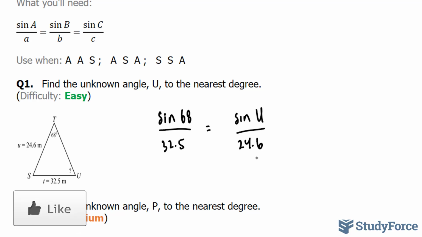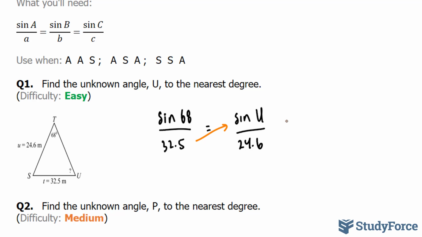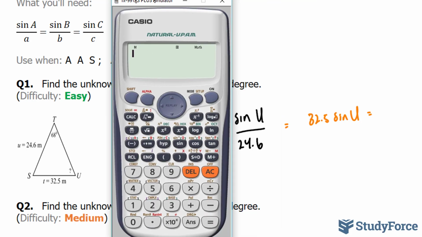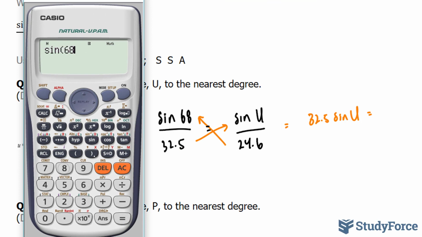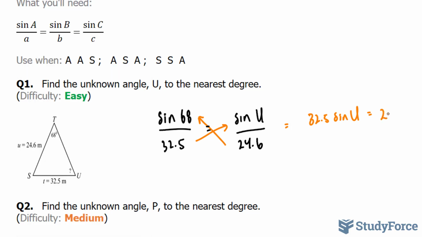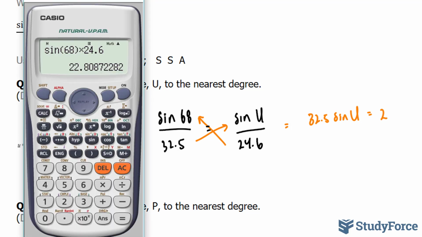All we have to do here is cross multiply. And what I mean by that is you take this number found in the bottom left corner and you cross multiply it to sine u. If you do that, you end up with 32.5 sine u. This is our unknown. And we'll do the same thing with this 24.6 times sine 68. We can evaluate that on our calculator right now. We have sine 68, make sure your calculator's in degrees as shown here, times 24.6, and we end up with this number. Now, we can write this number down, but it's best to keep it in your calculator for the next calculation. Let me show you what I mean.